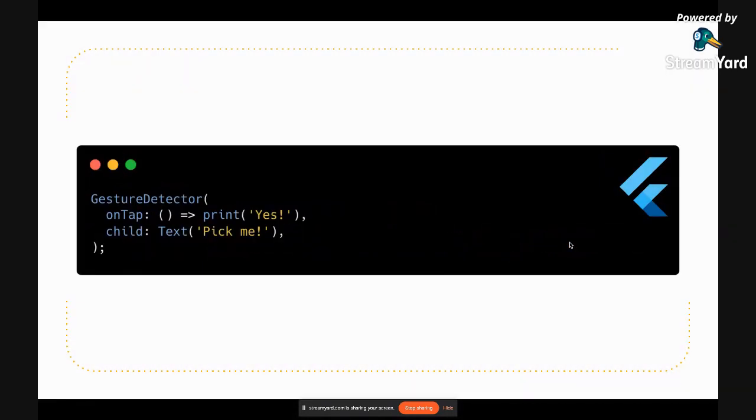Now we have a widget called gesture detector which can help you in clicking that card. So you can just tap on something, and you can wrap the widget with gesture detector, or there is something called inkwell as well if you want to give some material feedback like a splash when you click over it. So yeah, these are the things which are available.